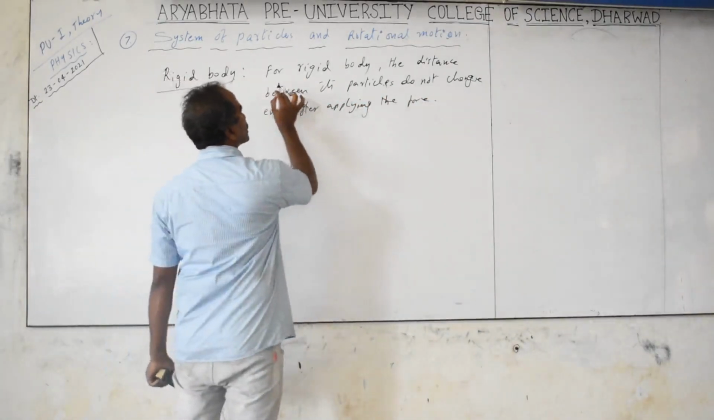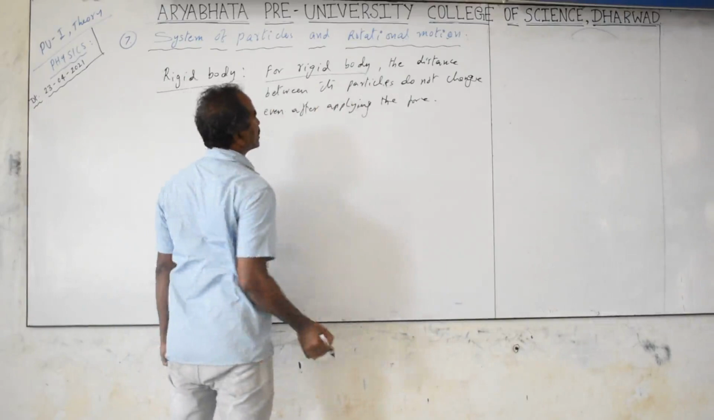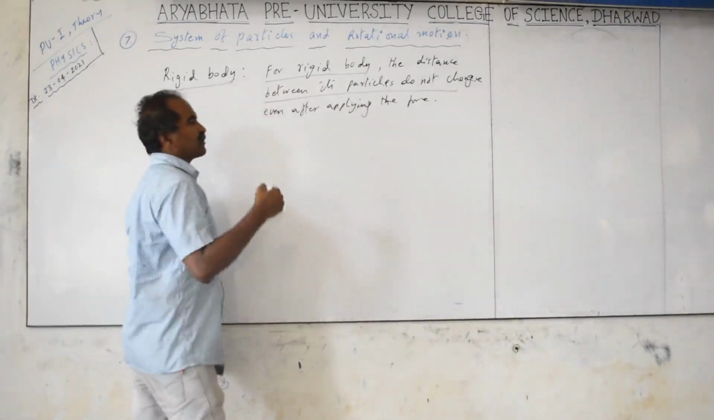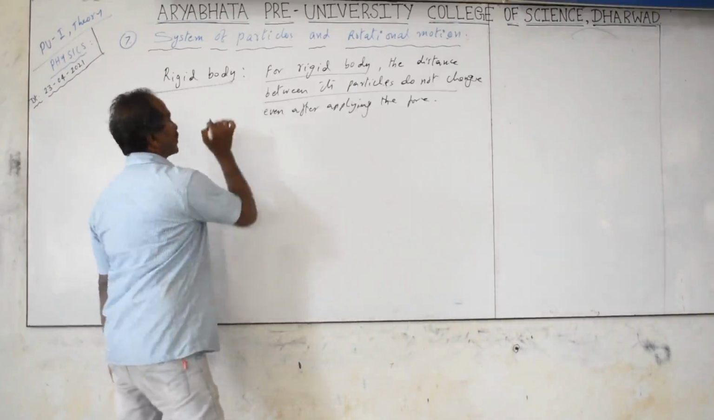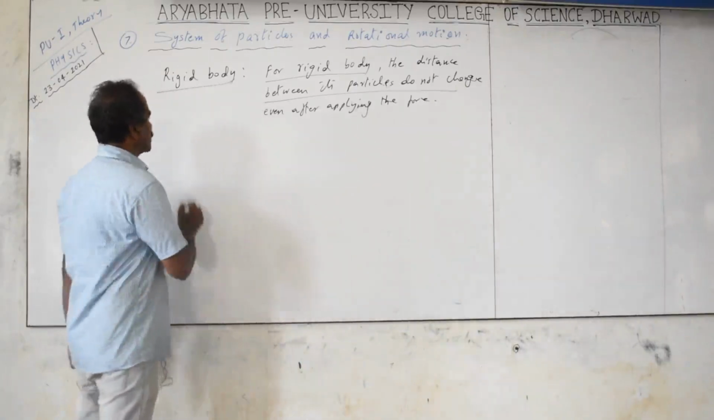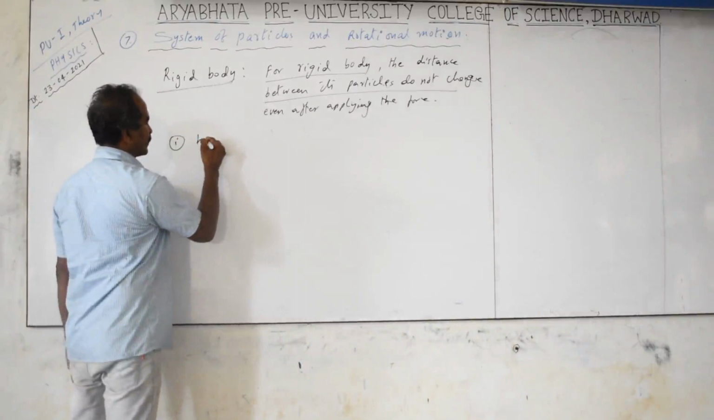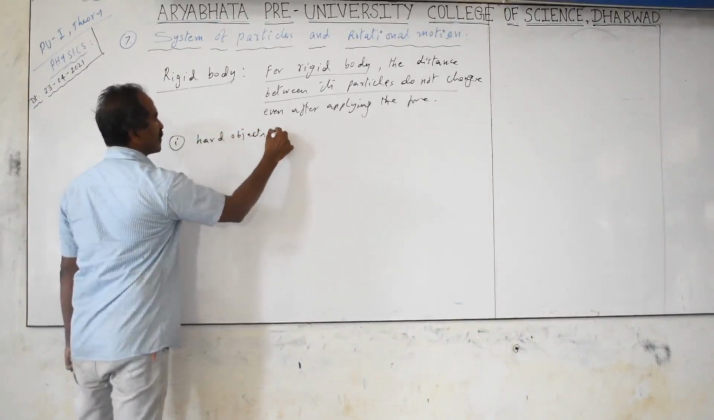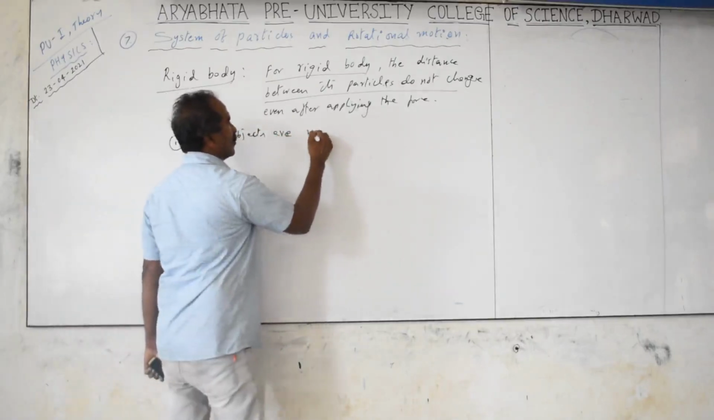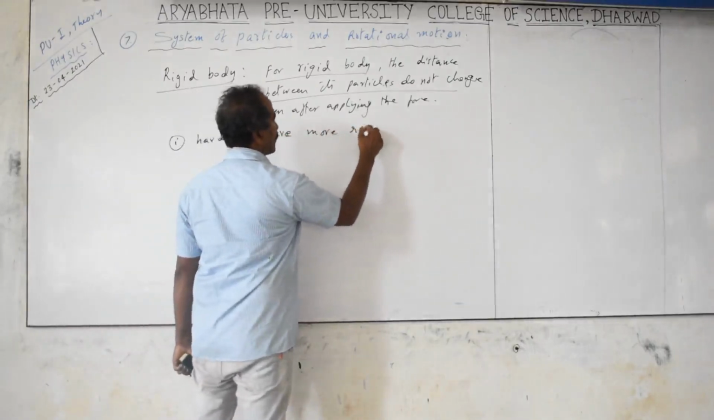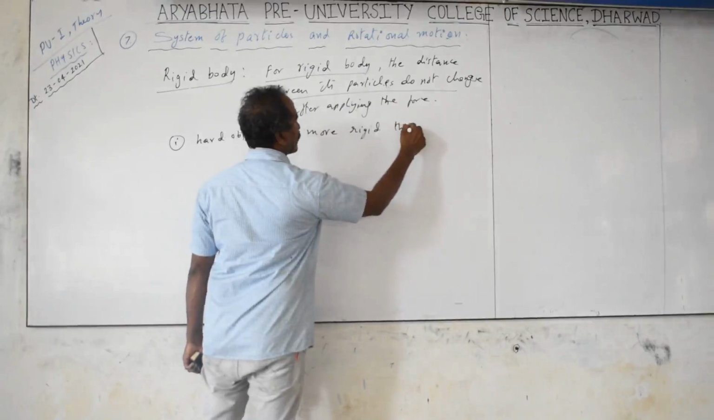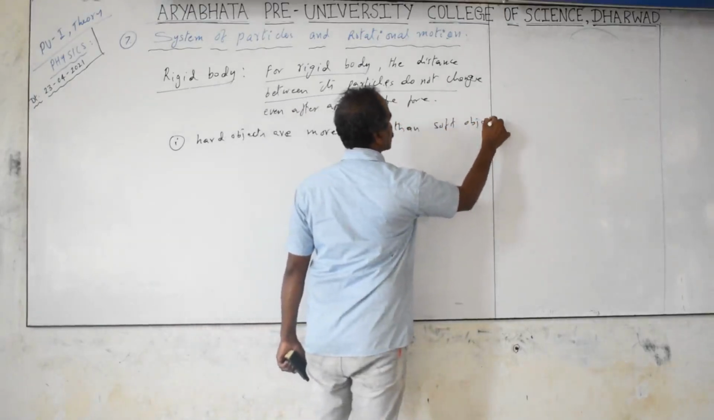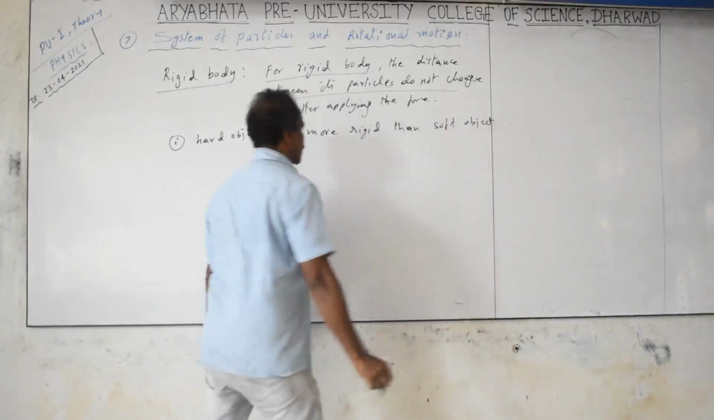The important point you need to remember is, for a rigid body or any object, if the distance between its particles does not change, remains constant, then that object is called a rigid body. Hard objects are more rigid than soft objects. But in this topic we are going to discuss only hard objects, meaning the rigid body.